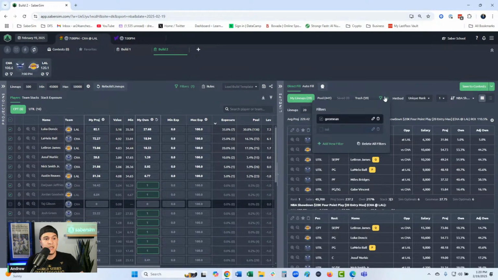59 lineups. And if I turn both of these on, now I'm down to 102. So actually it wasn't as much overlap as I thought. It was an additional 43 lineups, and the Geomean alone was 59. So there were 16 lineups of overlap. Not that much. So now we've, NBA Showdown.